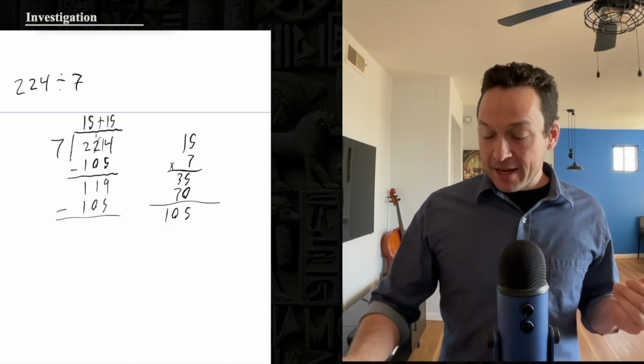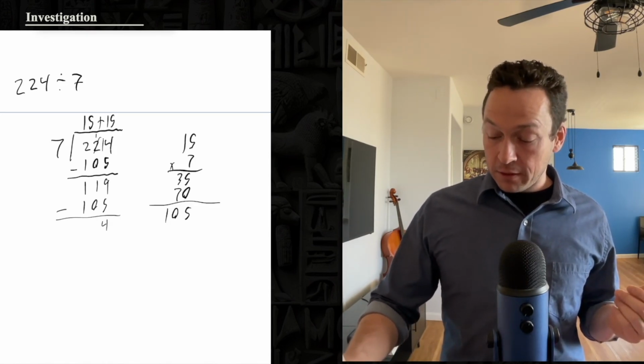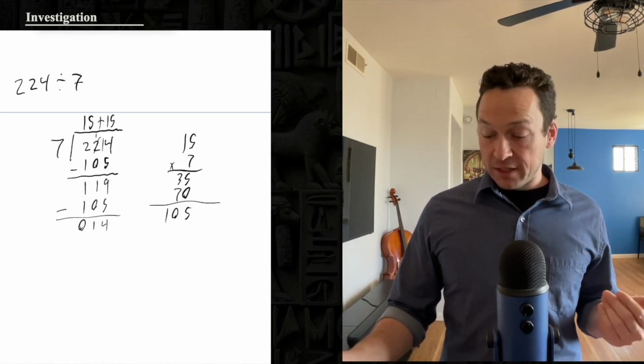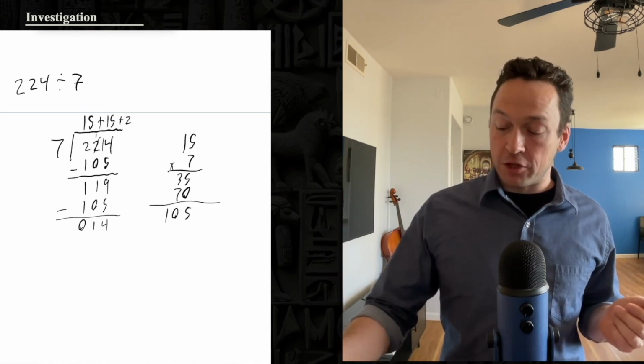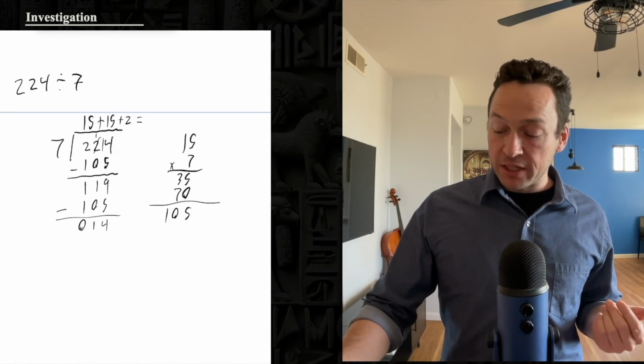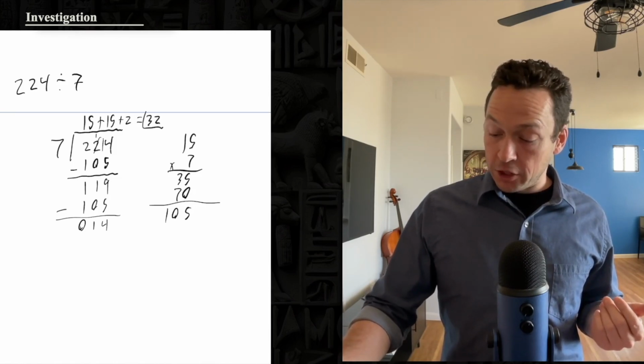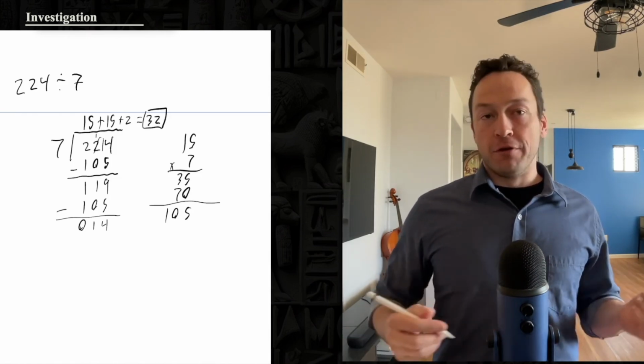Kind of convenient. 9 minus 5 is 4. 1, 0. 14 is left. Okay, and he knows that 7 times 2 is 14, so he can give each group 2 more. He adds all of these things up, and that gives him 32. He can give each of the 7 groups 32 items.